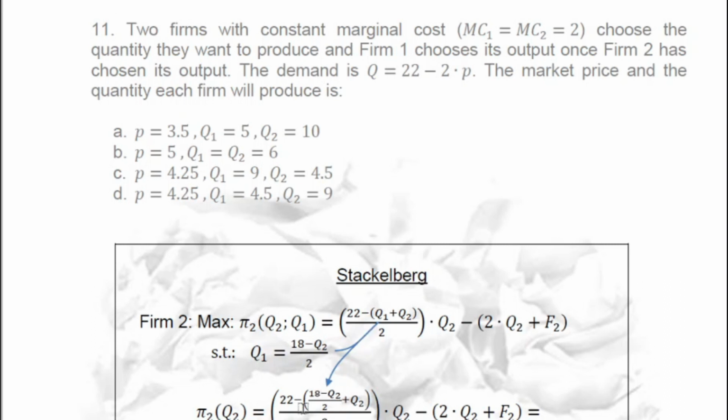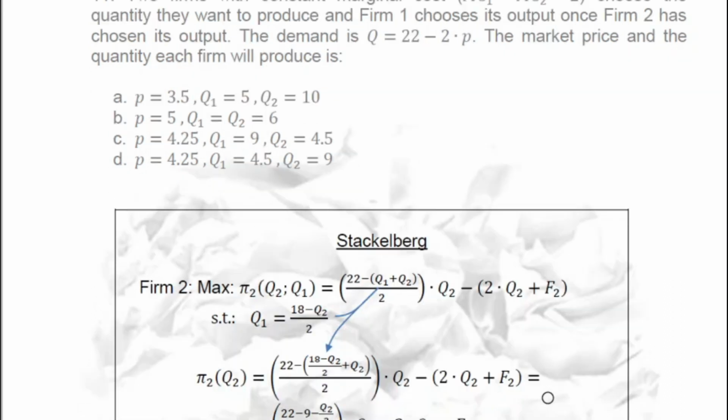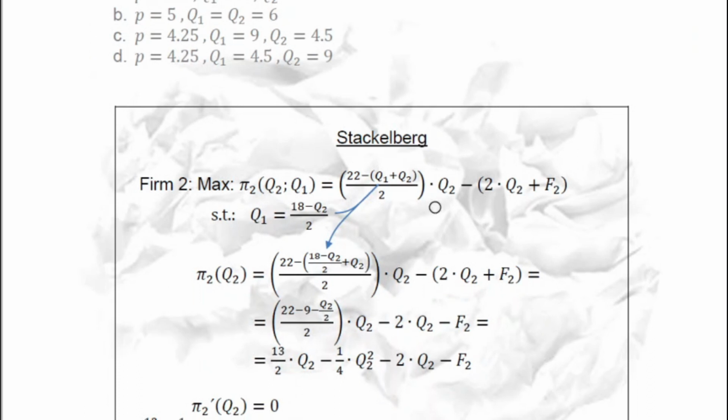We substitute here, and we find a profit function only depending on Q2. So this is a very easy exercise, maybe not beautiful, but very easy. You have to be very careful with the signs, with these fractions and so on. But you will find this. Even you could operate a little bit more.